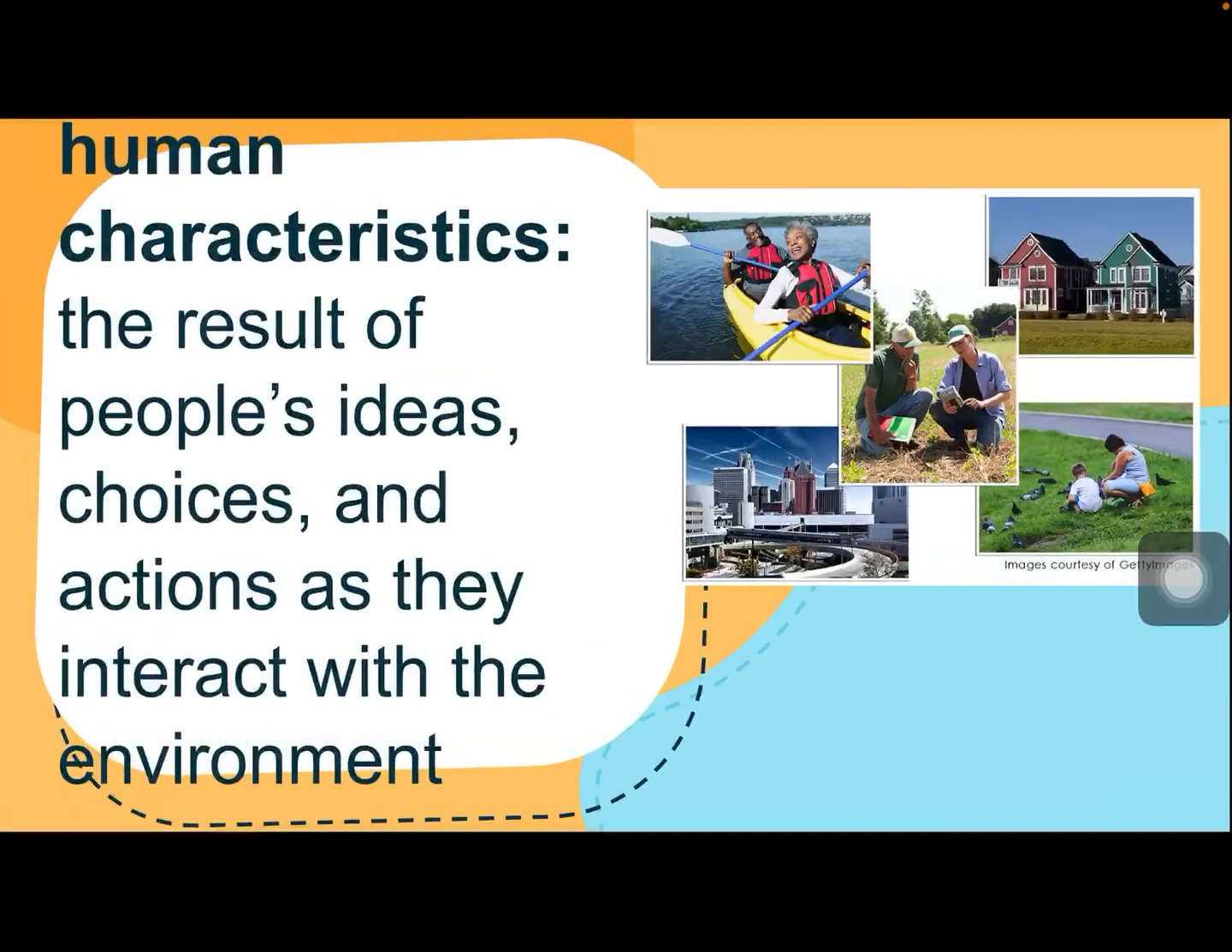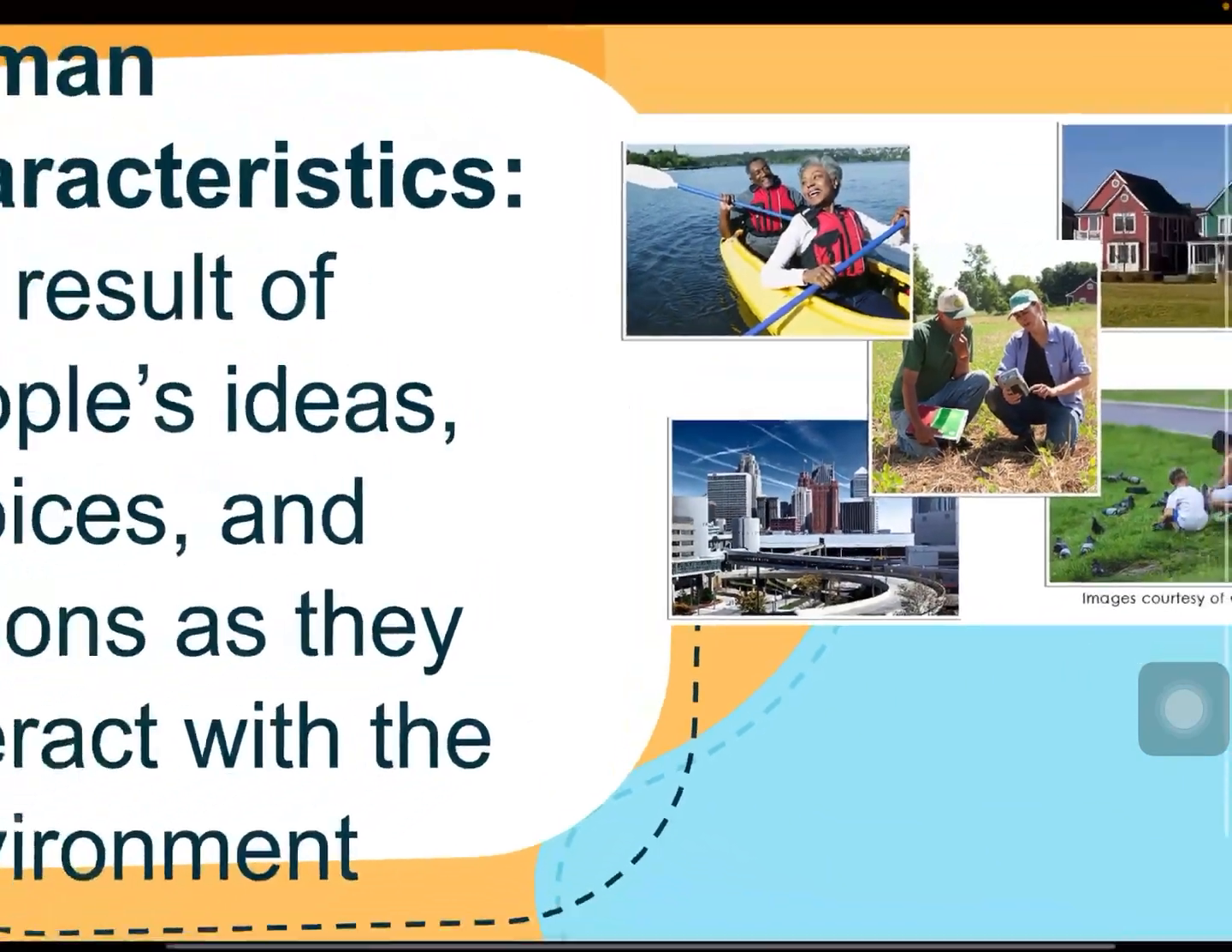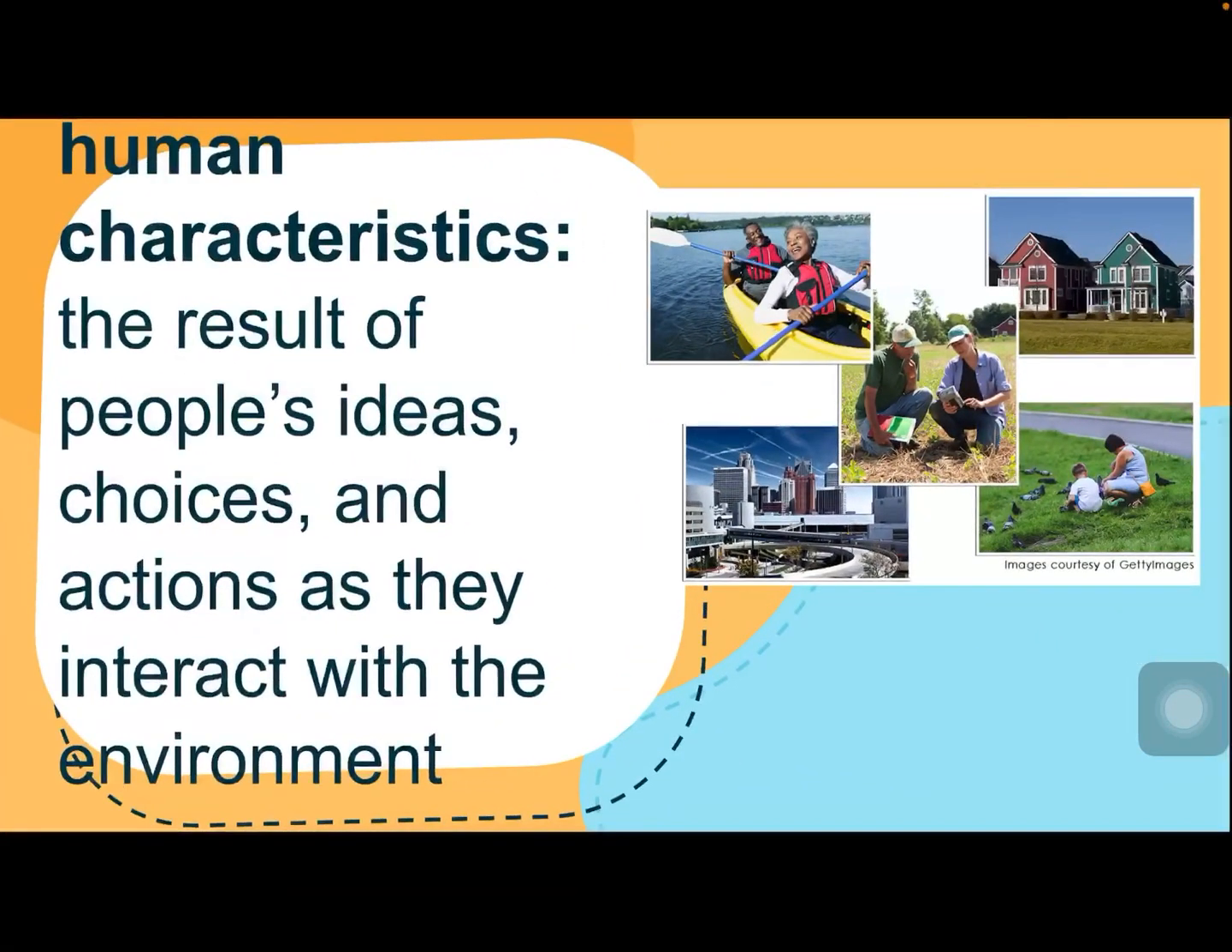All right, so our first vocabulary word this week is human characteristic. Go ahead and say human characteristics. Good. This is the result of people's ideas, choices, and actions as they interact with our environment. So we can take a look at this picture here. We have humans living in our world, but while they are living here, they are also interacting with our environment. So we see a couple right up here. They are in the water going kayaking. We see some large buildings in a city here. We see houses. Lots of things going on here. So how do humans interact with our environment?